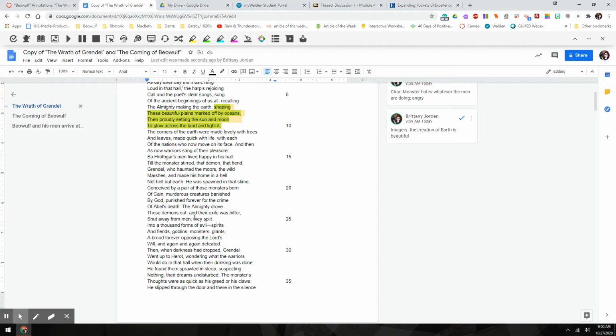So I'm going to look at this part as well, because I noticed we're talking about how the Almighty, again, which is God, so we also have these Christian elements already. He's talking about how he split people and turned them into monsters, and they're opposing his will. So I'm going to highlight that, and I'm going to make that blue.